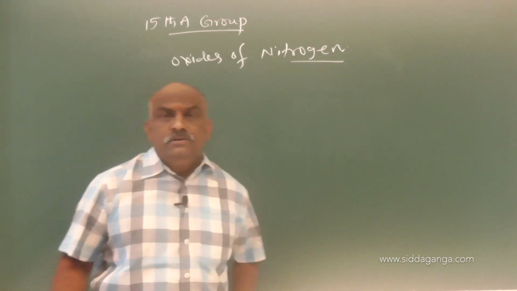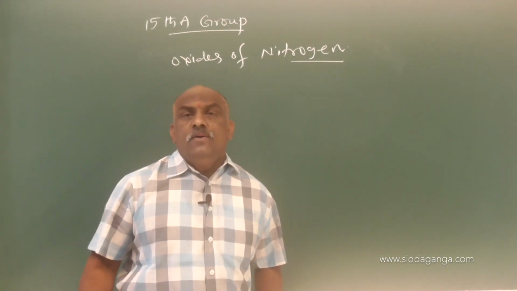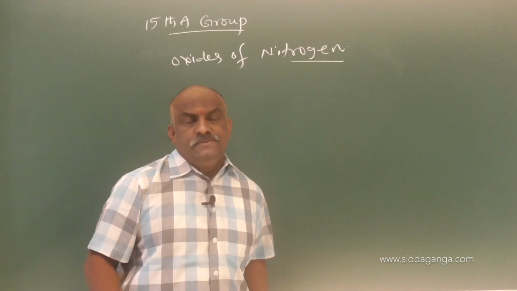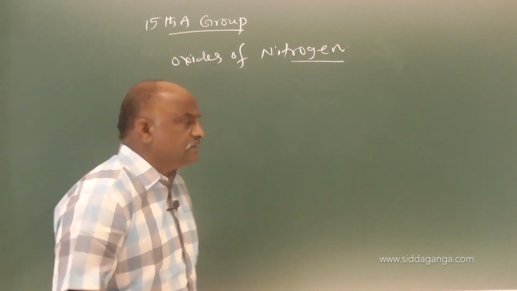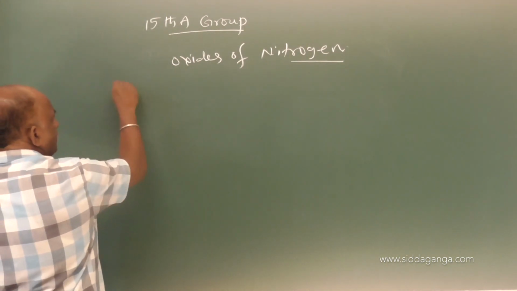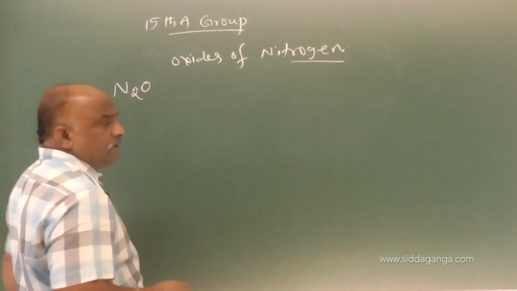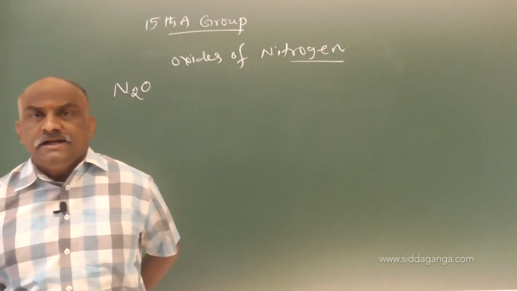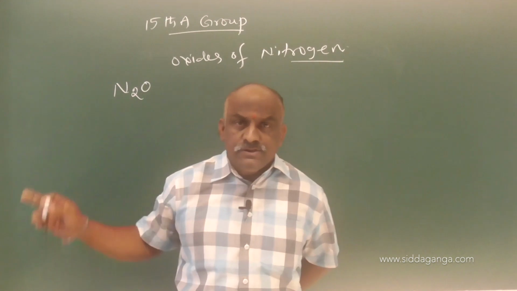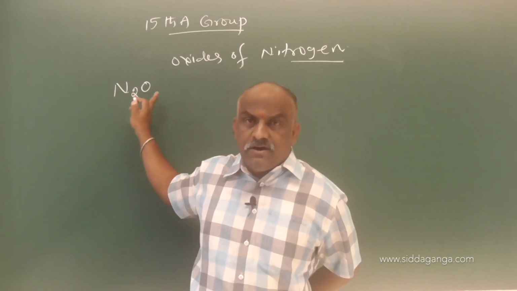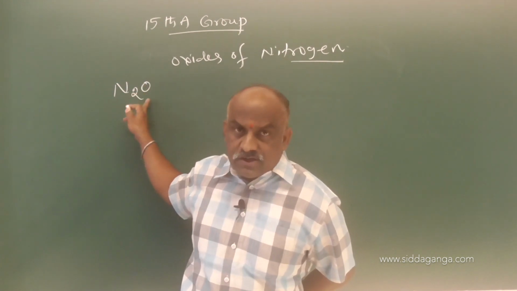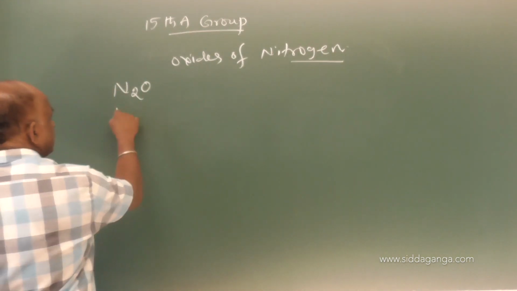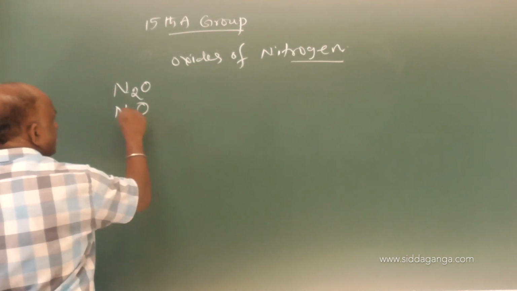Oxides of nitrogen. So, nitrogen can form 5 types of oxides. What are the 5 types of oxides? See this, number 1 is N2O. N2O is called as nitrous oxide. While coming to the second one is NO. What is NO?